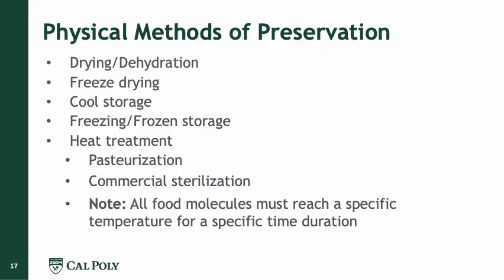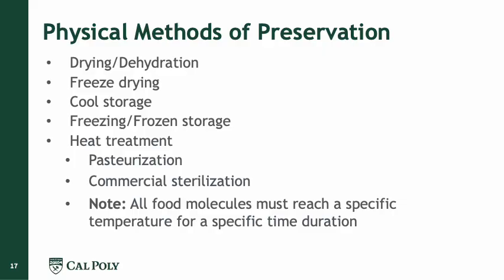And then we go into physical methods. These are the most important and most widely used methods. We can talk about drying or dehydration, freeze drying, cool storage, freezing or frozen storage, and heat treatment. We can divide heat treatment into pasteurization and commercial sterilization. It's important to mention that during heat treatment, all the molecules should reach a specific temperature for a specific time. So in all these methods, we have to keep in mind that we have to control many variables, but the most important variables in all these methods are temperature and time.